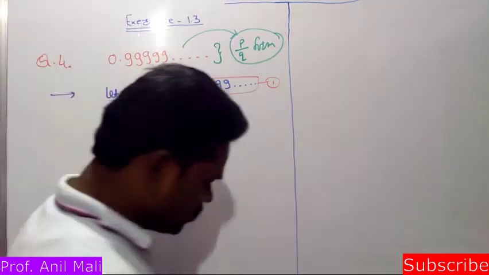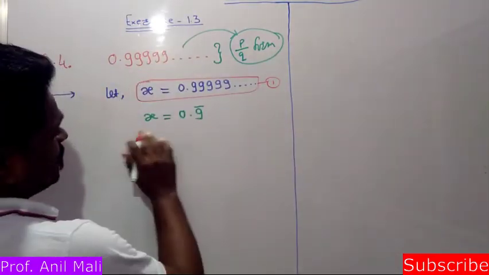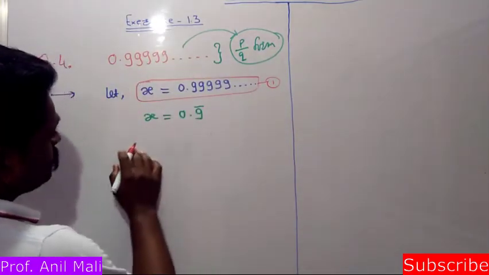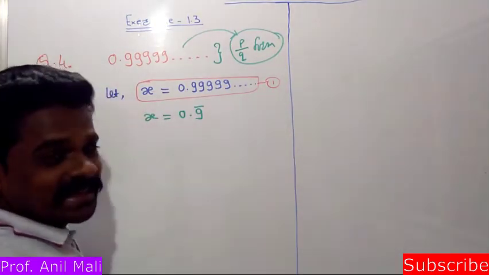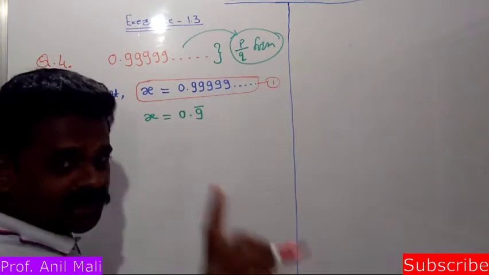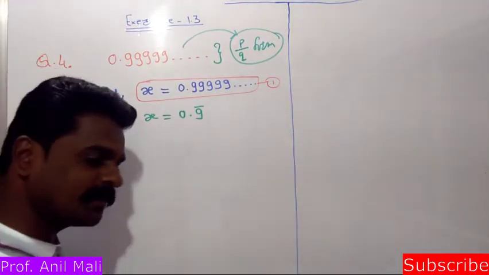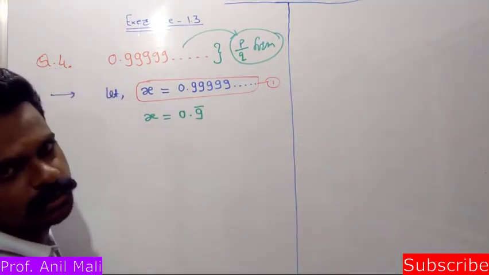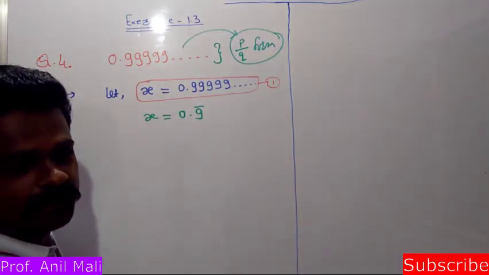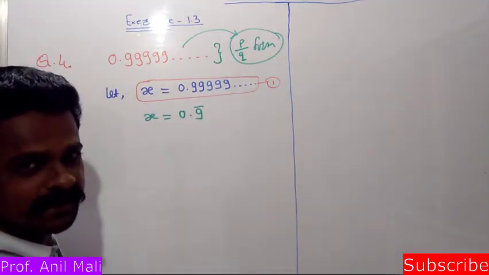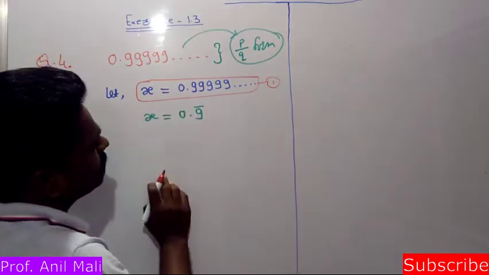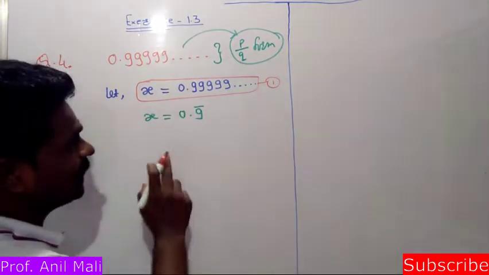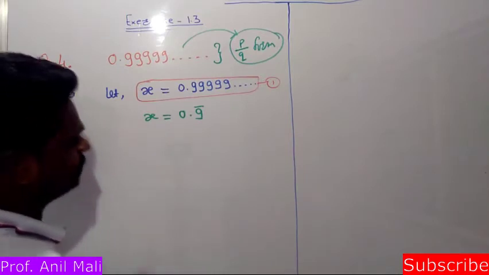Okay, no problem. Now let's check out, friends. This x is equal to 0.9 bar. Now, how many digits are there under the bar? It's only 1. So which multiple of 10 is going to be used here? That is 10 only, with one 0. So multiply equation 1 by 10.